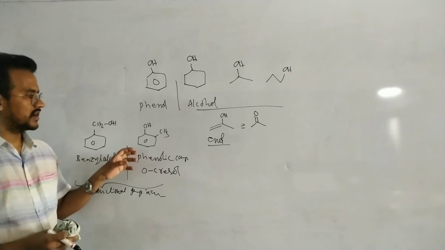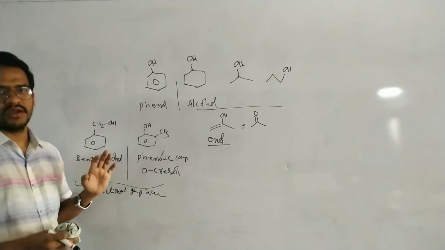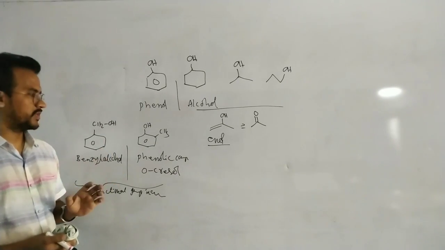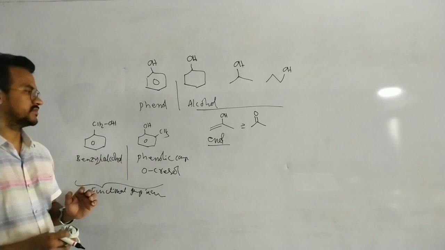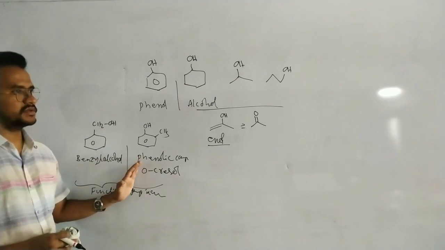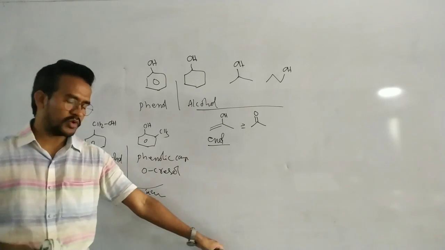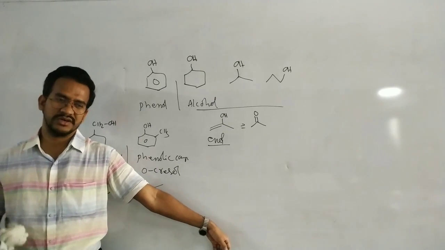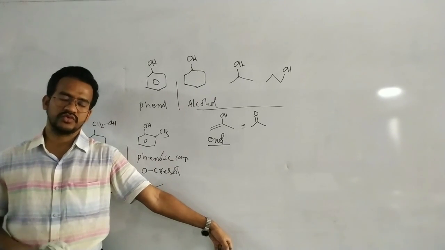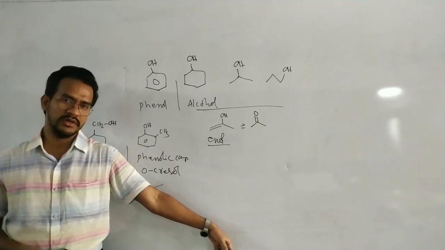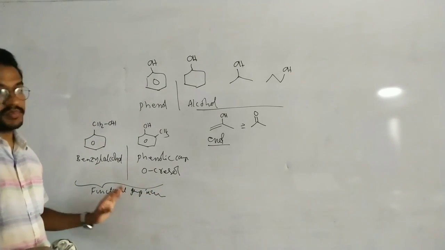That means here the OH group functionalizes the molecule in its chemical properties. That's why these two compounds are considered functional group isomers. These compounds have different chemical properties. Generally, isomers are compounds which have the same molecular formula but different properties.